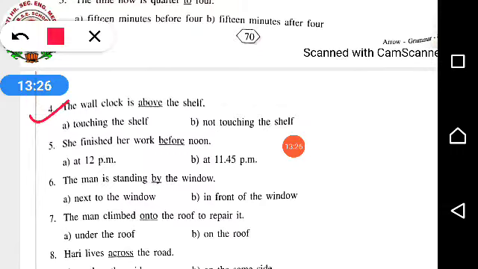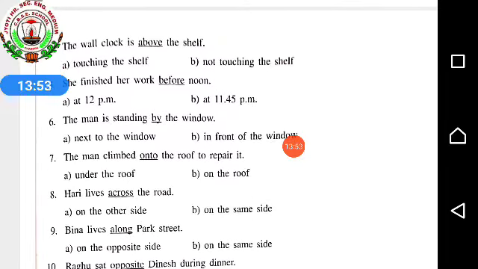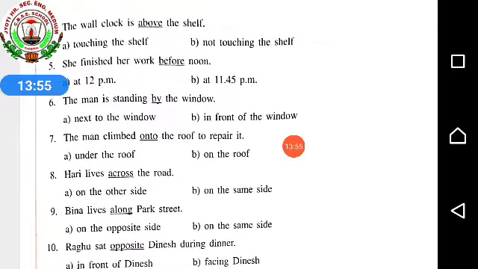The wall clock is above the shelf. So touching the shelf or not touching the shelf? Above means it will be kept up, so that means it is not touching the shelf. Okay. She finished her work before noon. Before noon means it is not 12. It is 11:45. 11:45 means it is before noon, before afternoon. So till 5 I have solved for you. 6, 7, 8, 9, 10 you will be doing by yourself.